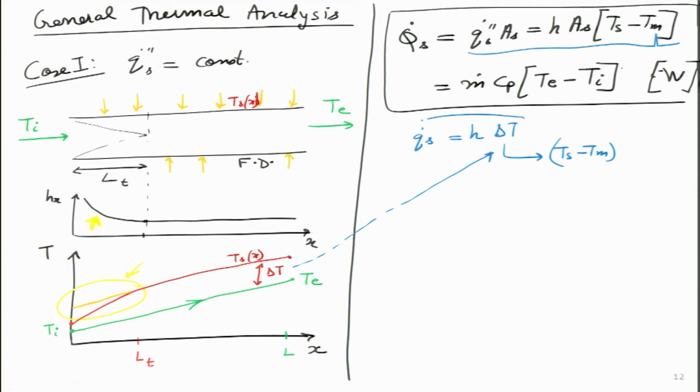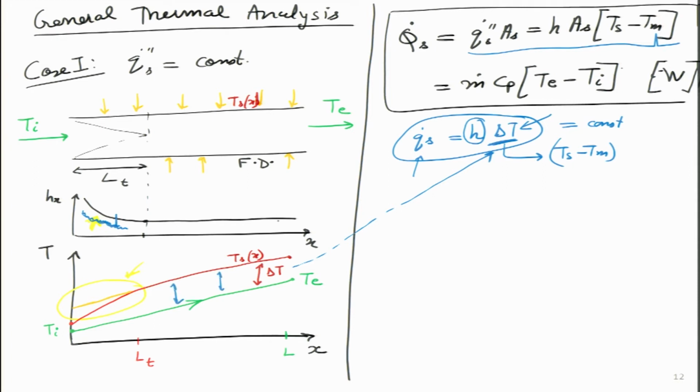Now, we are able to predict the value of delta T based on the variation in H, because I will remind the students that Q dot S is a constant, it is not varying with x, right. Which means at those locations where the H value is very high, let us say in this zone over here on the Hx curve, automatically it means that delta T has to be very low, and delta T is represented by this particular arrow over here.